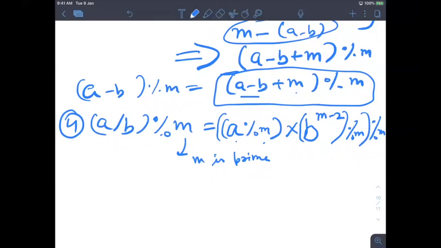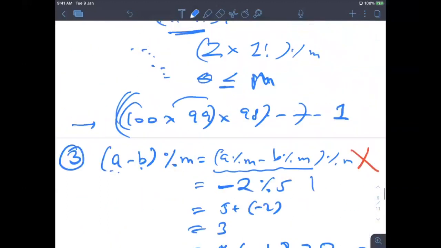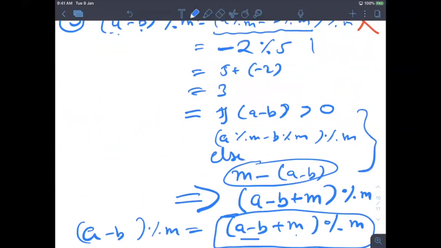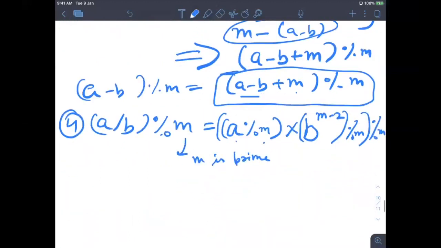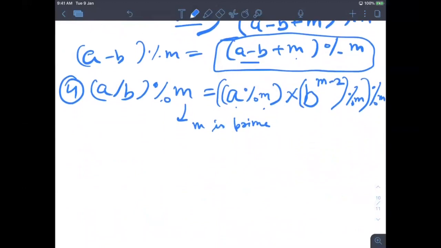So these are the 4 properties. Whenever you see something modulus m, you will definitely be using one of these. So next time whenever you encounter something like this, remember them. Do you have any doubt in these 4 properties? Anyone? You can ask.